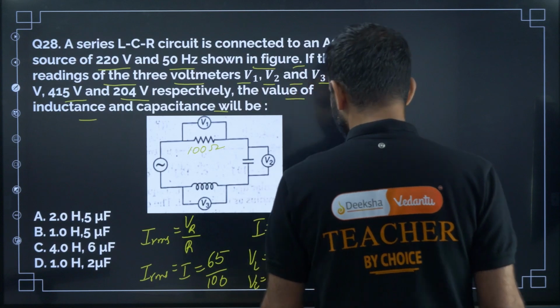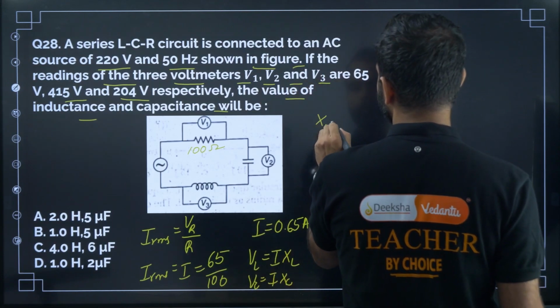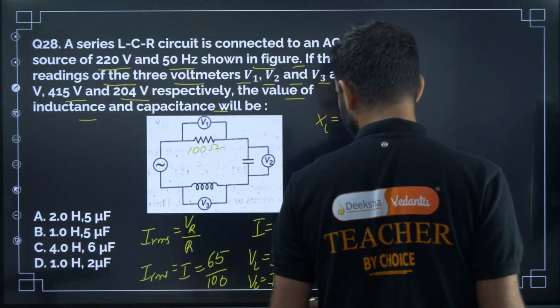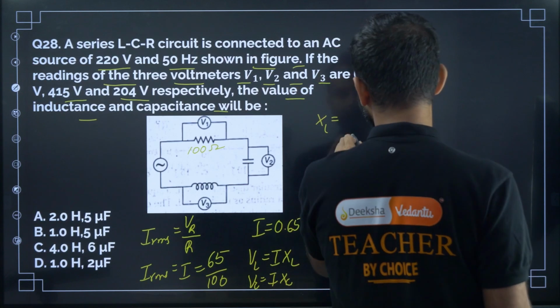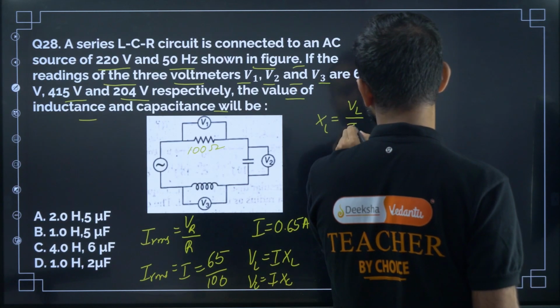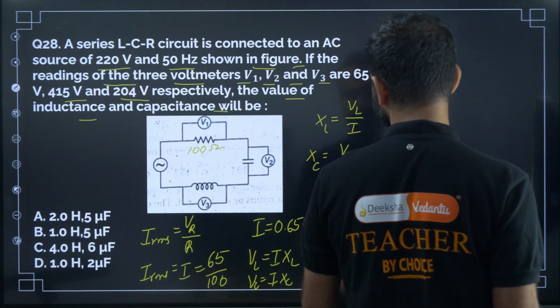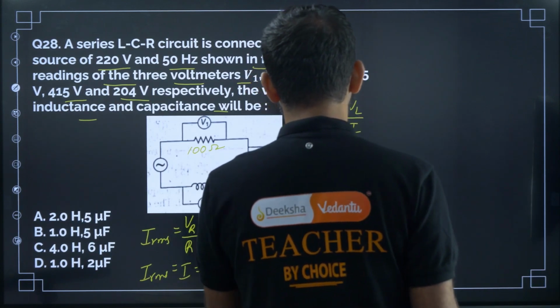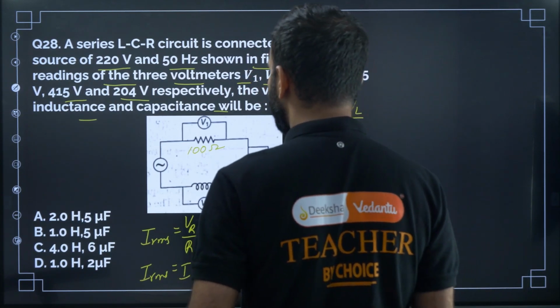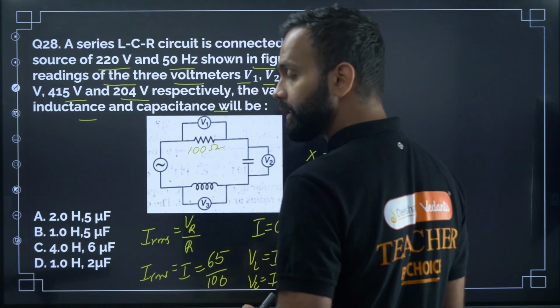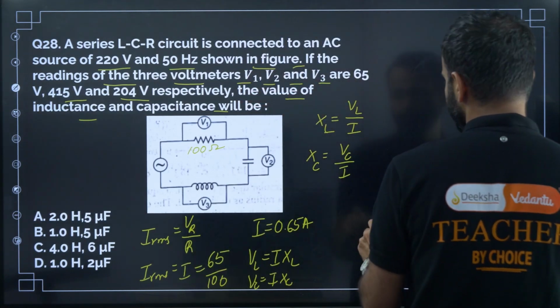Okay. So now XL is equal to VL divided by I. XC is equal to VC divided by I. Now XL is 2 pi FL and XC is 1 divided by 2 pi FC.